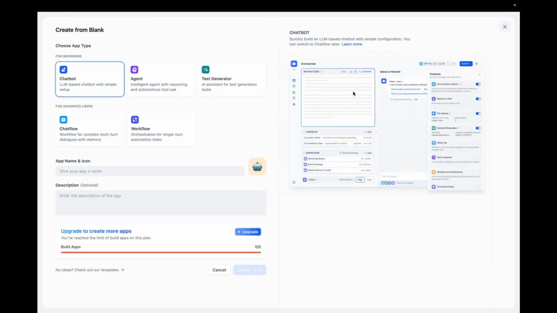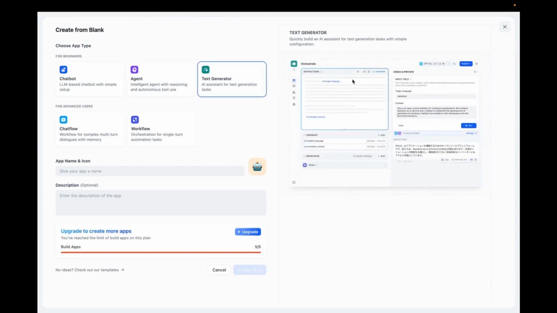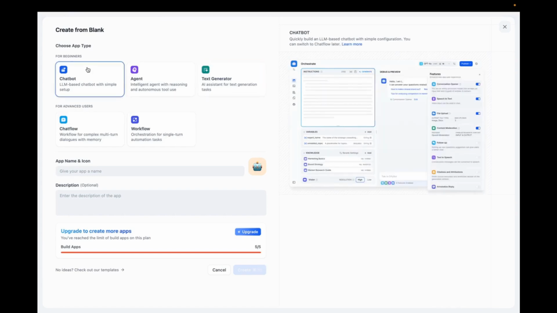The chatbot is the same thing, except that you don't have access to the various tools we can see here. The text generator is very simple. The user sends a text, and then the model responds. We don't have this conversational aspect where the chatbot can store information and continue responding.